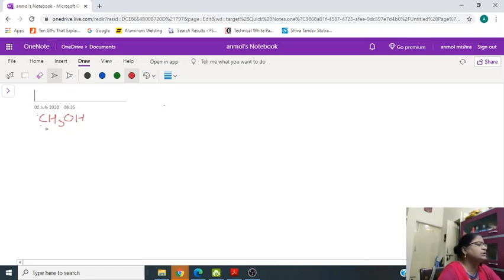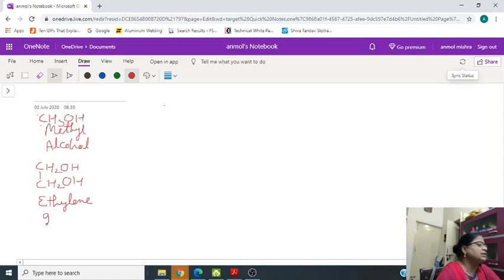The simplest example is methyl alcohol. If two OH groups are present, then it is called dihydric alcohol, and the simplest example is ethylene glycol.